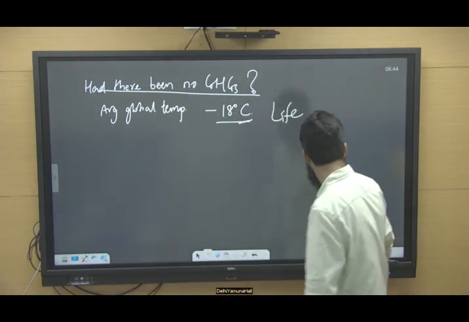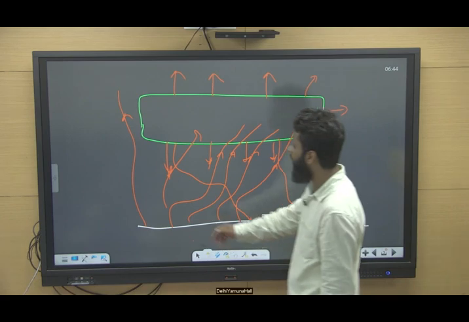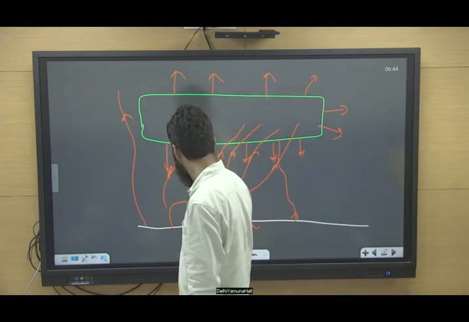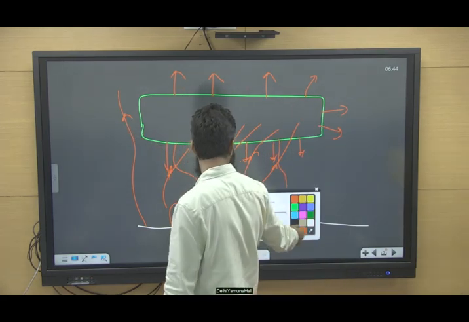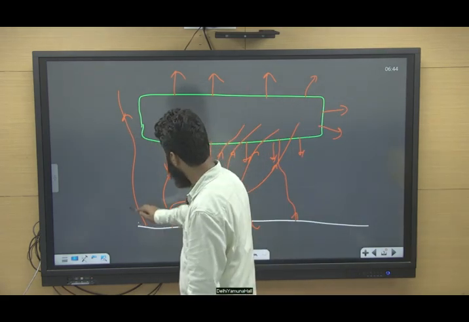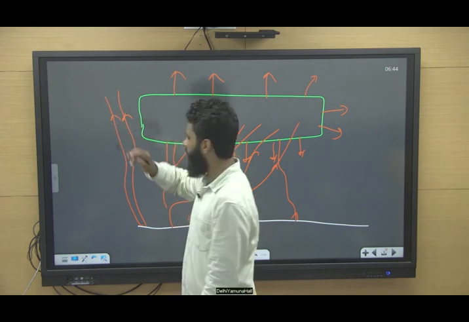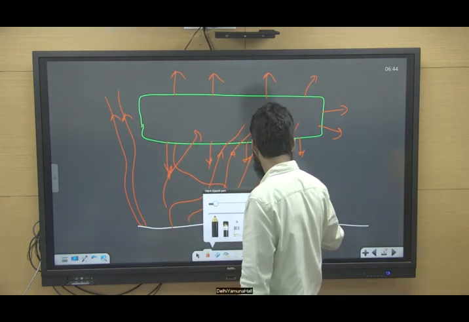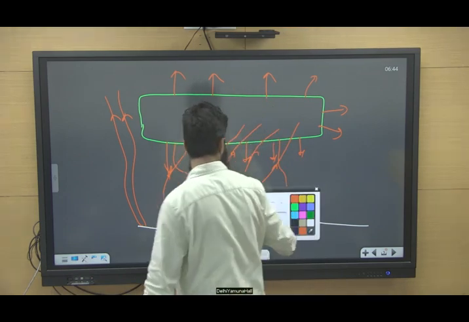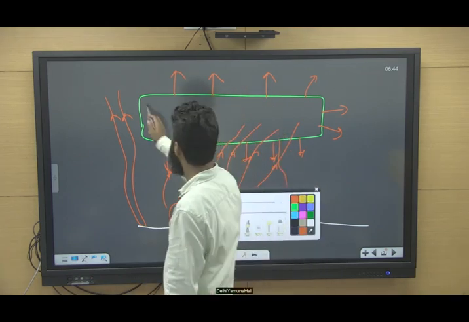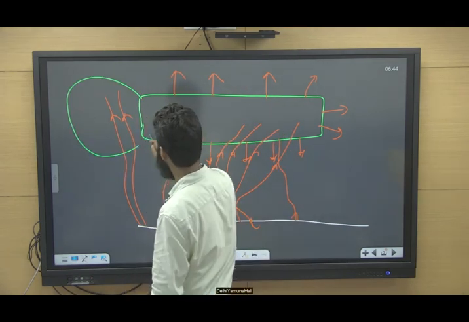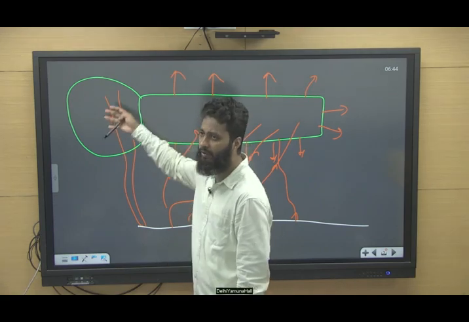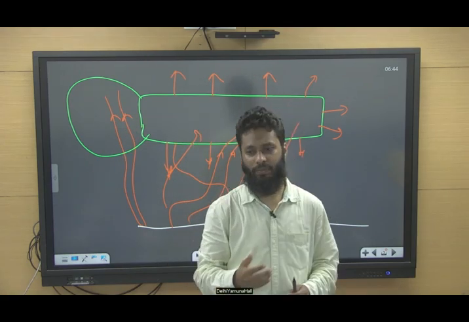As I told you earlier, some of the heat radiation is able to escape also. But imagine greenhouse gas concentration increasing and increasing in the atmosphere. Now this heat will not be able to escape.